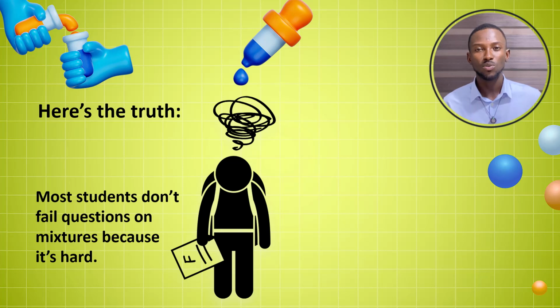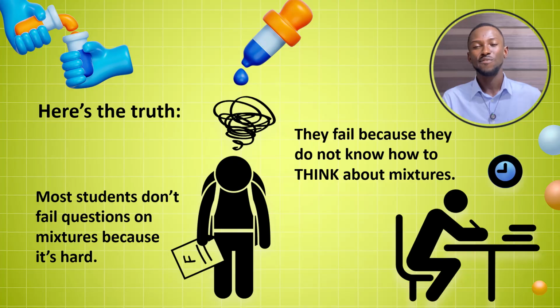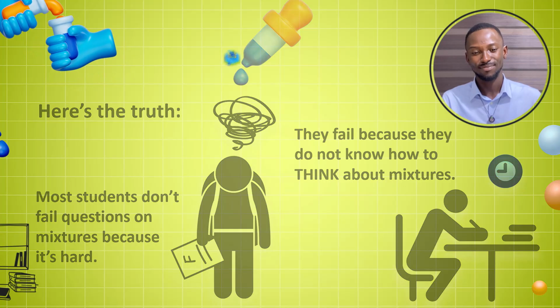Because if you take the past questions that have been coming all this while on mixtures, there is no way you will tell me that questions on mixtures are difficult. So students fail exams on mixtures not because the questions are difficult. No way. They fail because they do not know how to think about mixtures. That is the main problem. And we are going to fix this problem in this lesson.